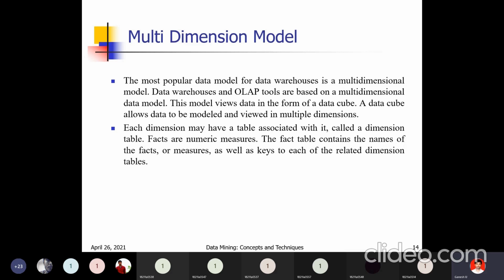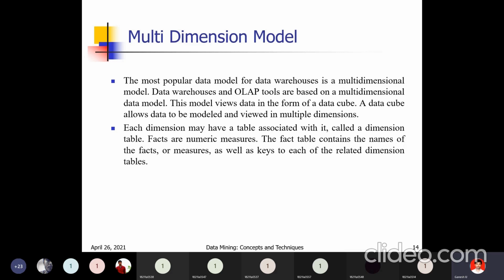For each dimension we have one dimension table, and for each table we maintain a key. For item, item number is the key. For customer, customer ID is the key. For time, date is the key, for example. So we have several keys, and all those keys we maintain in the fact table. This is the multi-dimension model. The 3D representation, fact table and dimension tables, we will see later with one example.